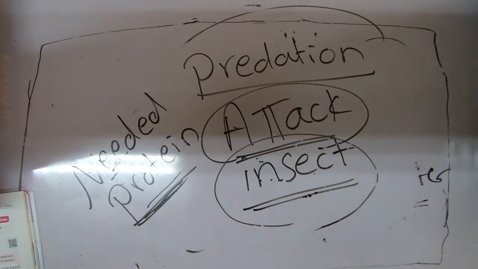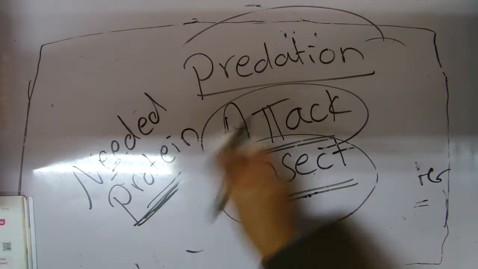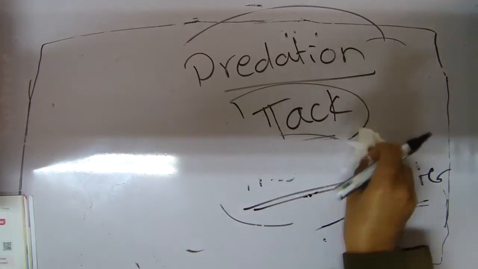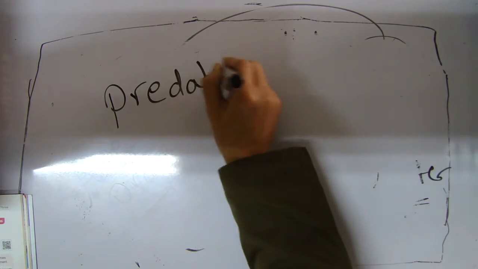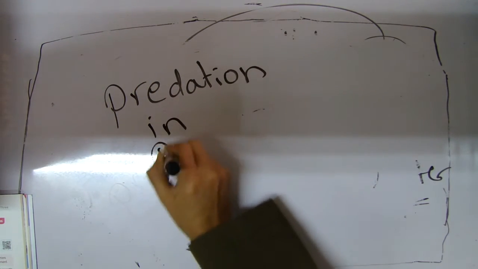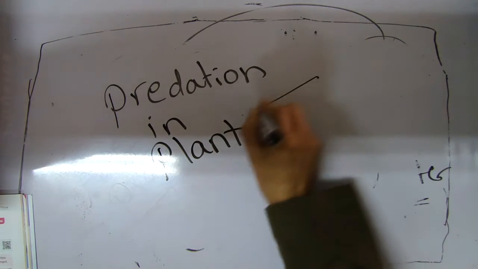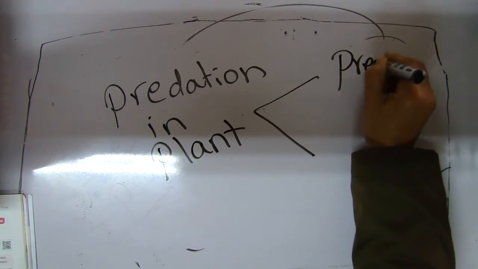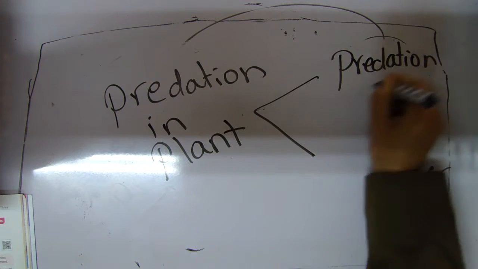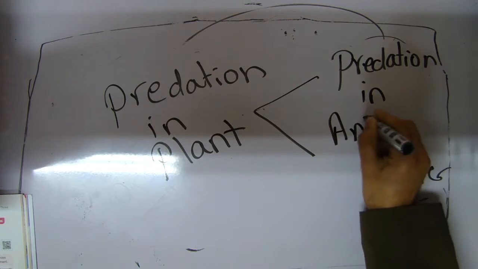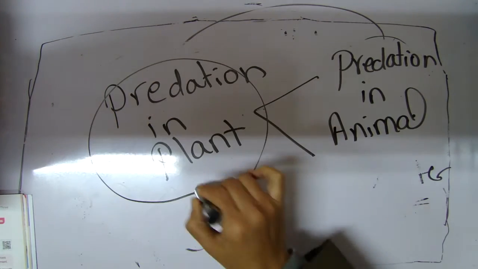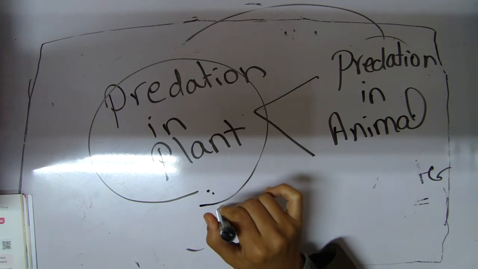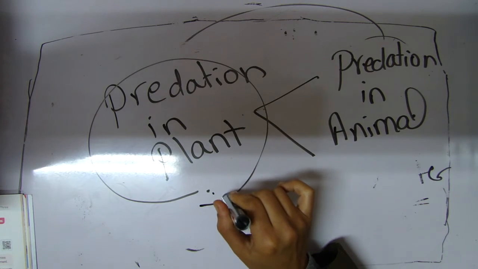The predation in plant is less than predation in animal. Give reason. That's because the plant can make their own food, like carbohydrates and protein, by photosynthesis process.